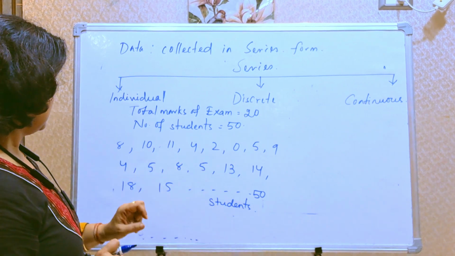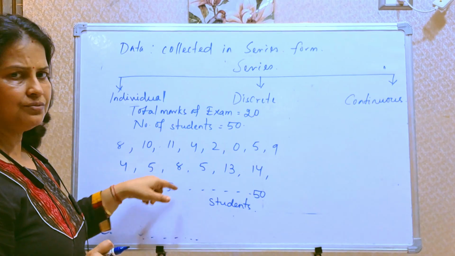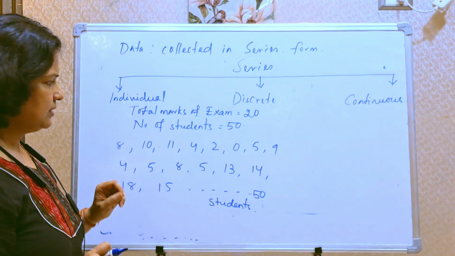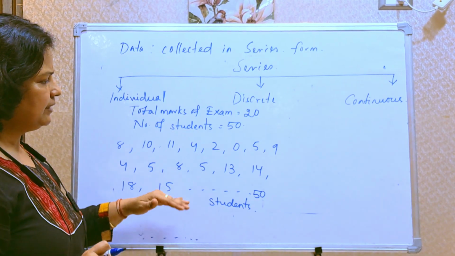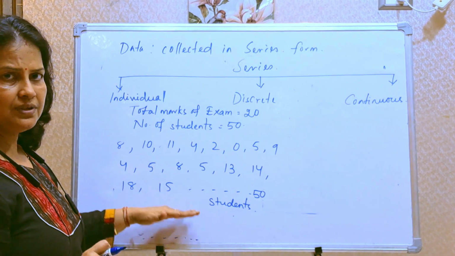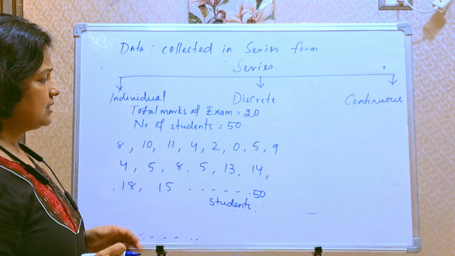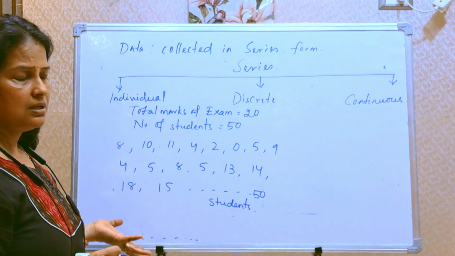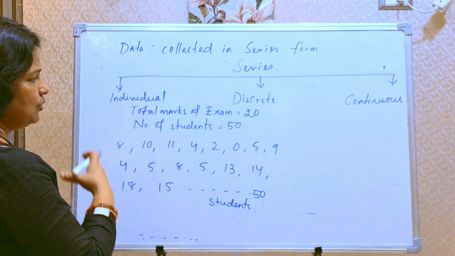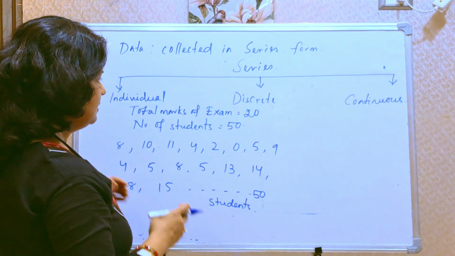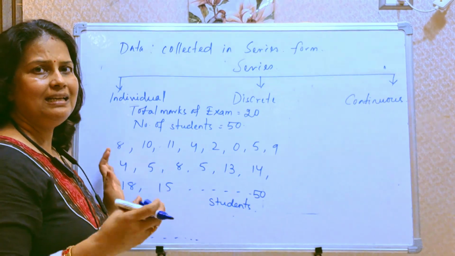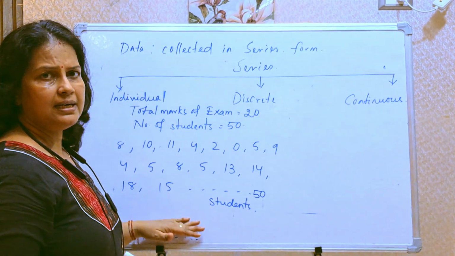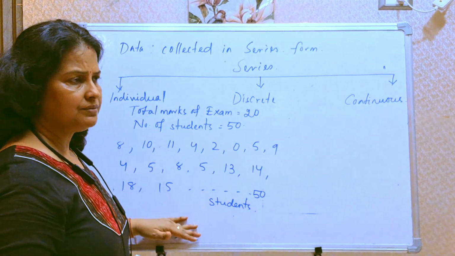If the data is very large, like 100,000 students, the series will be very lengthy, so it is difficult to analyze the data and draw some conclusion out of it.